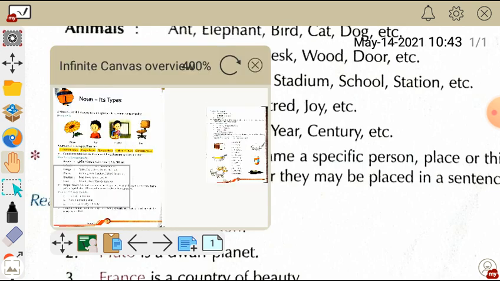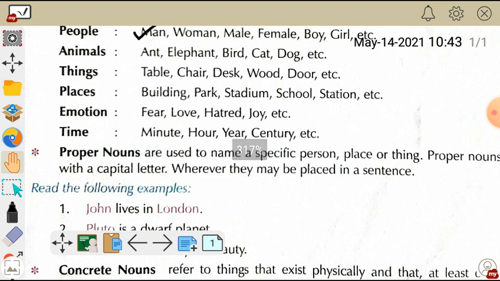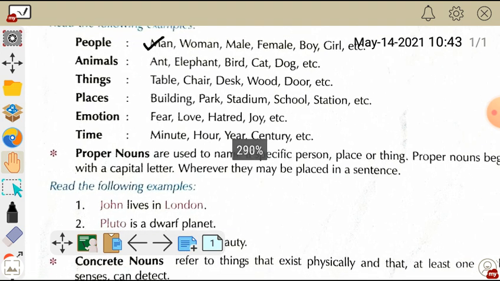Here you need to pay attention. Proper noun is a little bit different from common noun. Proper noun names a specific person. For example, John, London. Those things which have specific names, actually our own name. We have our own name, so that name is considered as what?